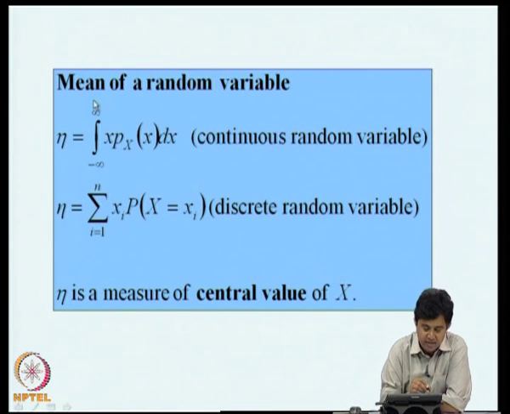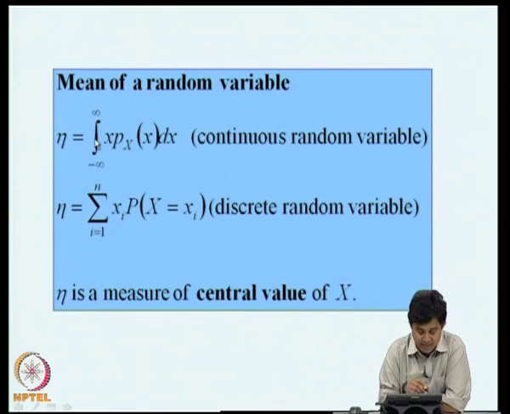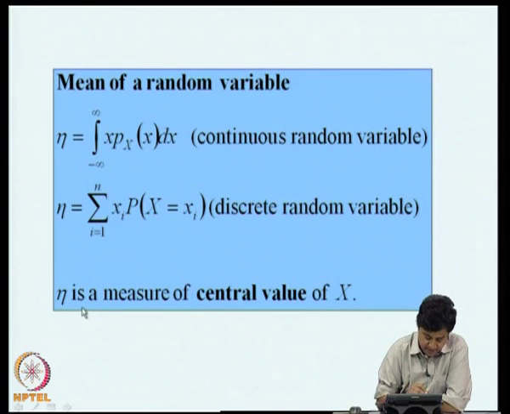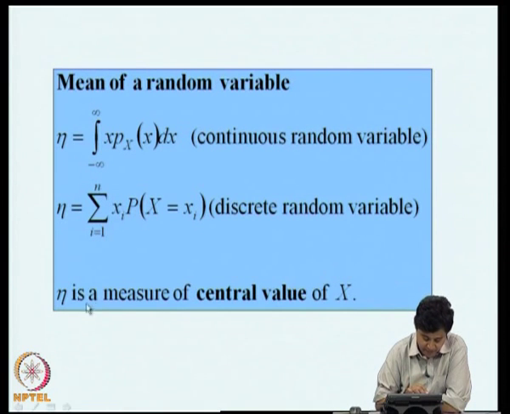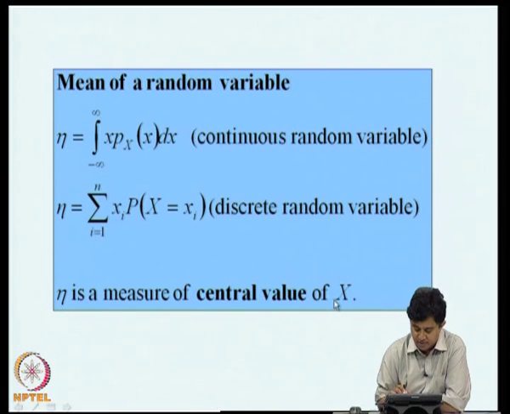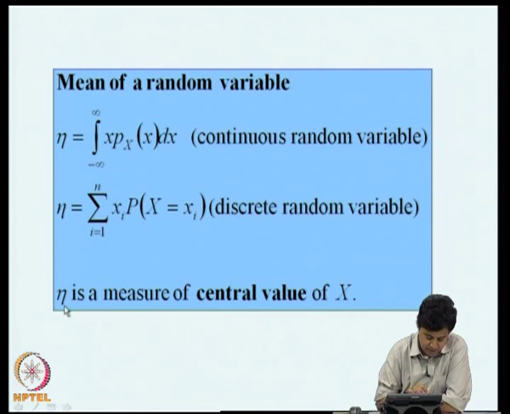The word mean, we are familiar with what it means. The question that we can ask is, is this definition of the mean of a random variable consistent with what we know as the mean or the average? We claim that eta is a measure of the central value of x. If I am asked to specify a single number which is most representative of capital X, I would be tempted to offer eta as a candidate.